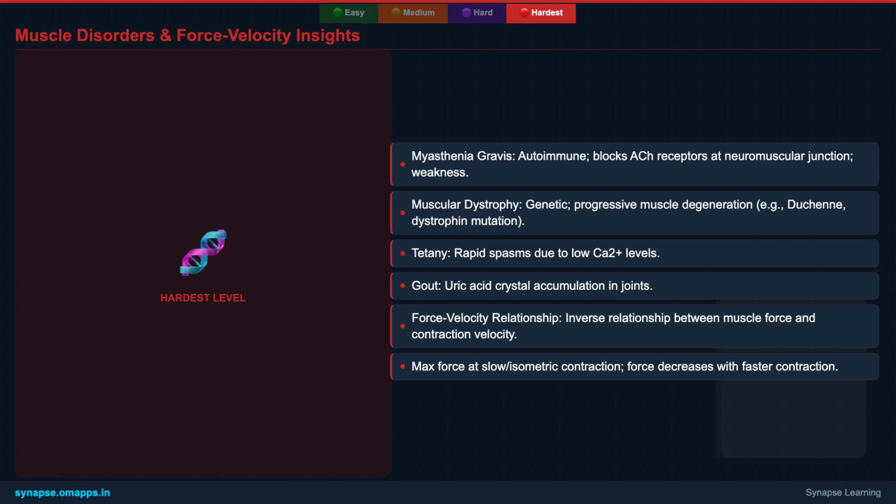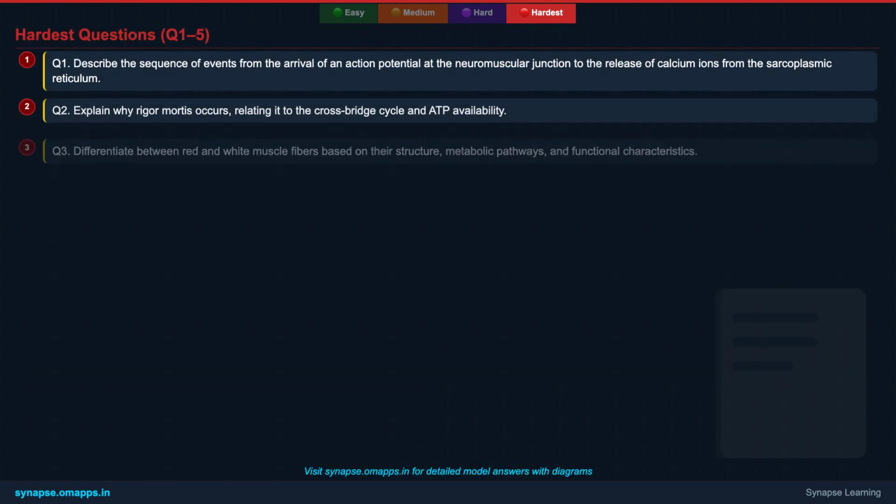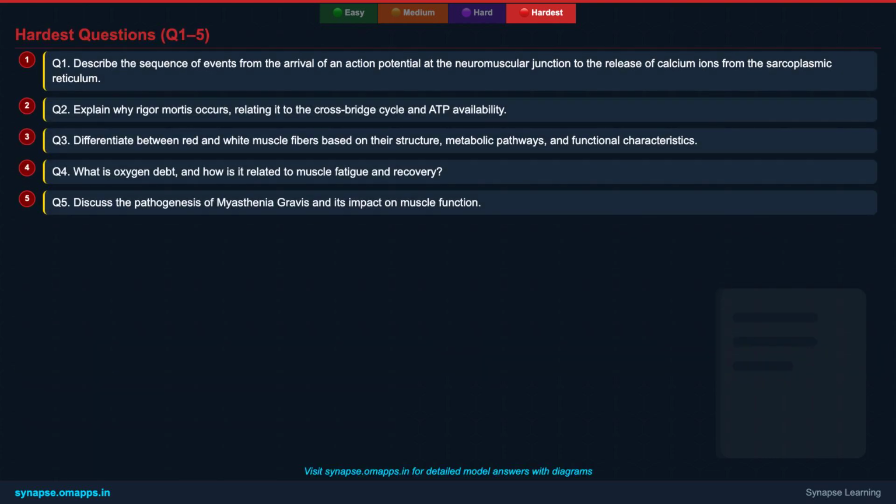This is because at higher speeds, there's less time for the optimal number of crossbridges to form and cycle effectively between actin and myosin. This relationship is fundamental in understanding athletic performance, designing training programs, and even in engineering prosthetics, as it defines the inherent mechanical limits and capabilities of muscle tissue. This comprehensive understanding of muscle, from its microscopic components to its physiological responses and disorders, is what sets apart a competitive NEET aspirant. Alright, let's tackle the first 5 hardest level questions.